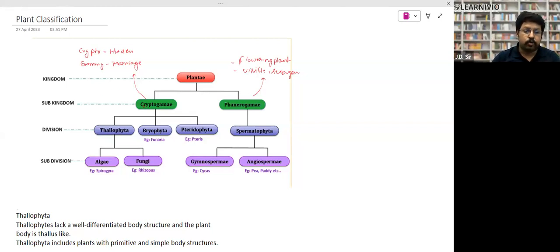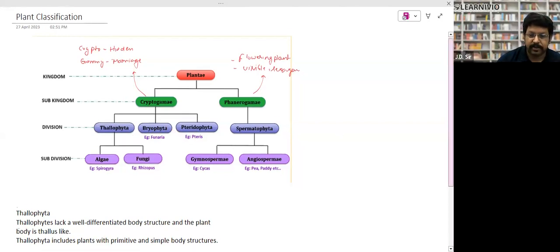Cryptogam, so the subkingdoms are cryptogam and phanerogam. Further, cryptogam is divided into three parts: thallophyta, bryophyta, and pteridophyta. Can anybody tell me what is thallophyta? The definition is there. There is a thallophyta.